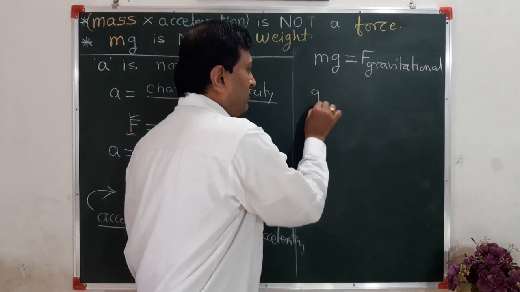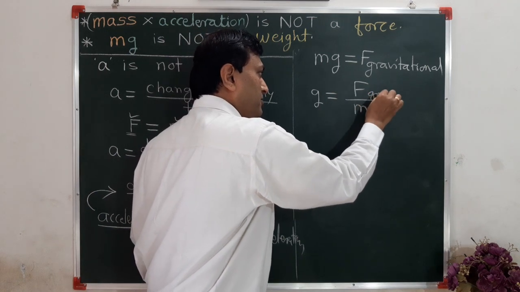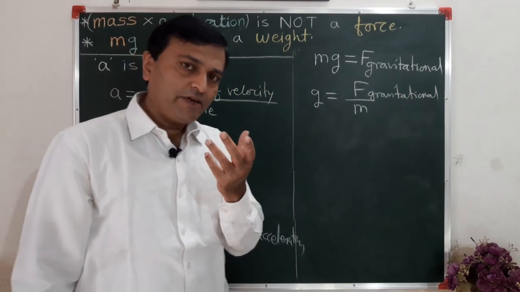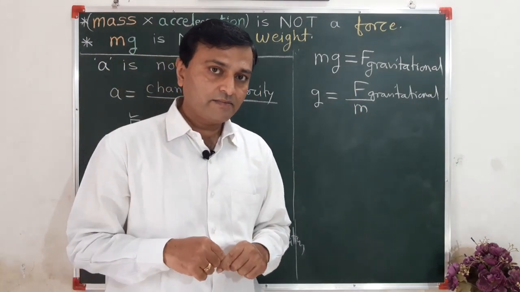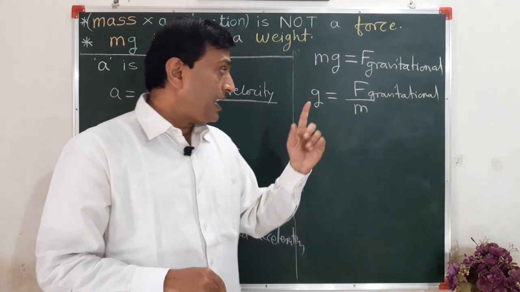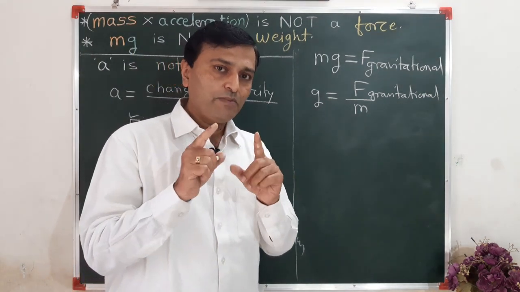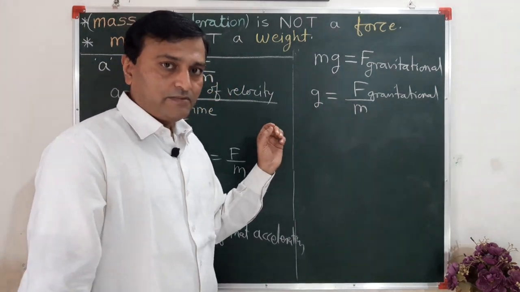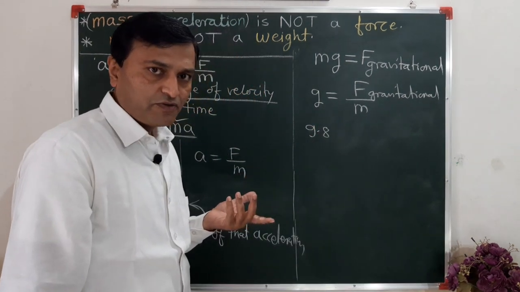Suppose I have written this formula, G is equal to F upon m gravitational. We will see what actually gravitational force is in the next video, but this gravitational force is exerted by earth on a body having mass m, which produces acceleration, and that acceleration is indicated by this small g. Actually a must be the symbol, but for gravitational acceleration g is taken as the symbol and its value is 9.8 meter per second square.